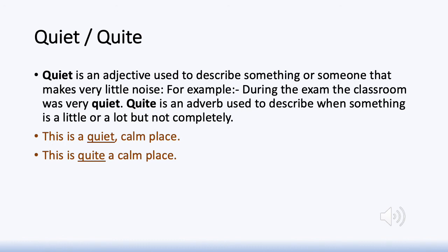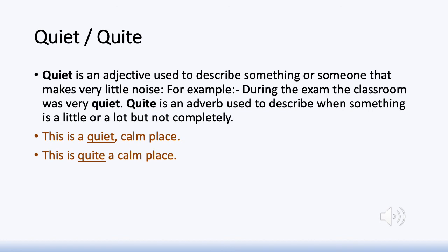So, quiet is an adjective that describes a noun, and it is used to refer to something that is rather silent, something that makes very little noise, a place or a thing or somebody who is silent, on the quieter side. This is a quiet, calm place. You're describing the place as one that is rather silent. So it's a quiet, calm place. Whereas in the next sentence, this is quite a calm place.